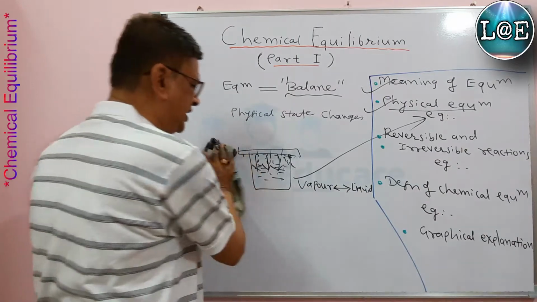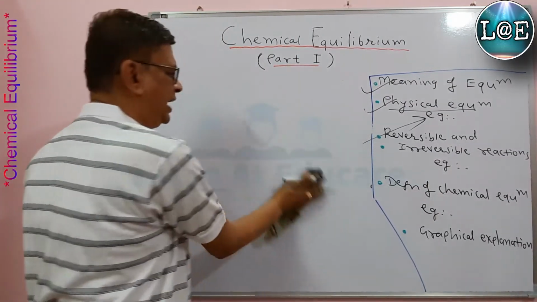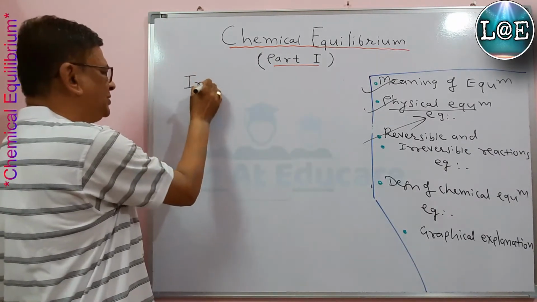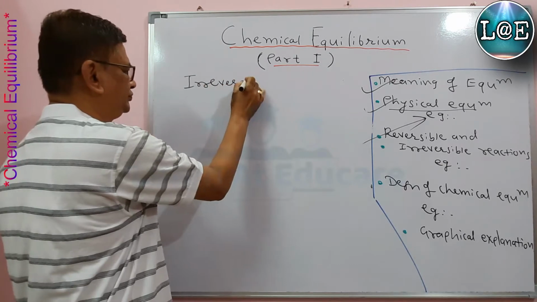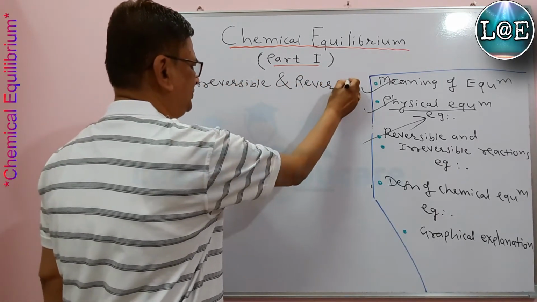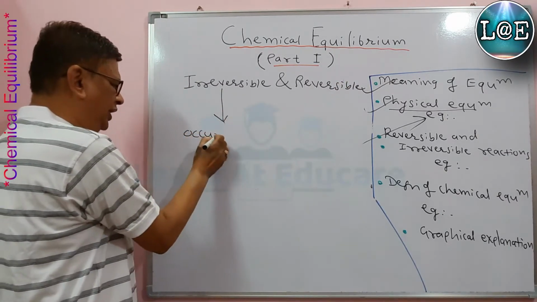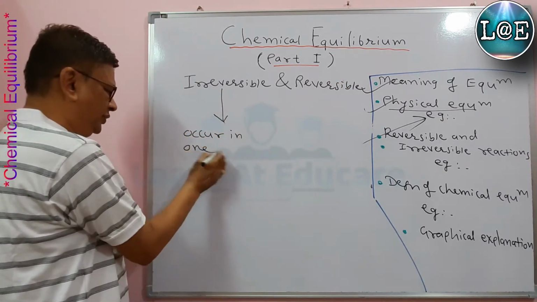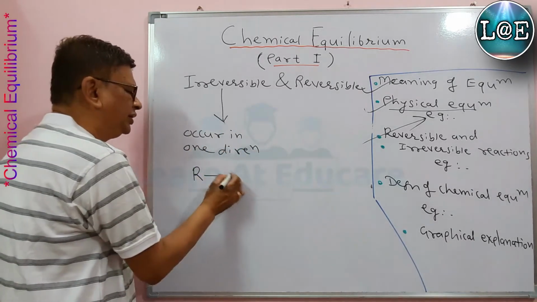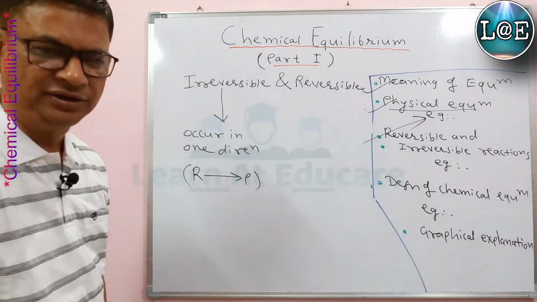Now to understand chemical equilibrium, it is necessary to know there are two types of reactions. One is called irreversible reactions and the second is called reversible reactions. Irreversible reactions occur in only one direction. Occurring in only one direction means here the reactant gives product, and the product cannot again give back the reactant.